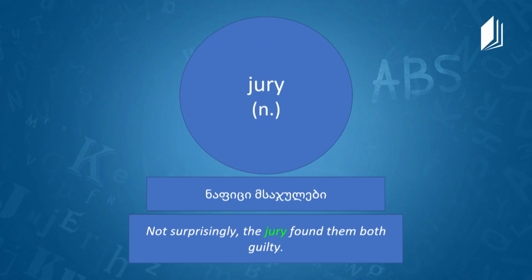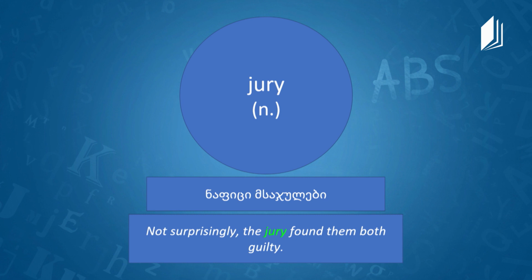And the next word is jury. Jury is a noun, and in Georgian it is ნაფიცი საჯულები. So are these people who just make the final decision about identifying the guilty person? Yeah, in the common law system and other systems around the world, it's a group of your peers, people who are of your general social class, who pass decision on whether you have committed the crime or not.